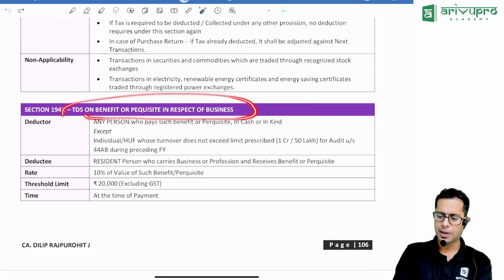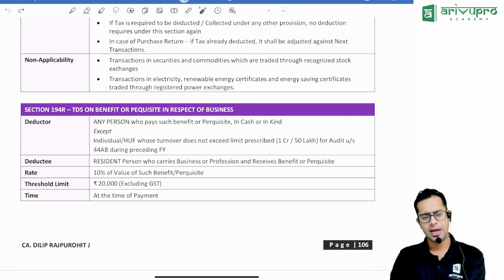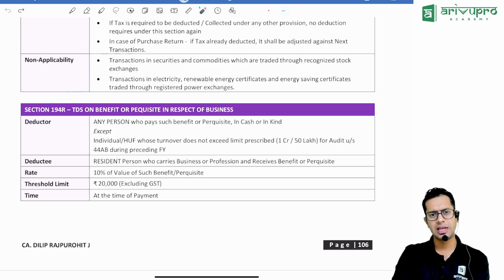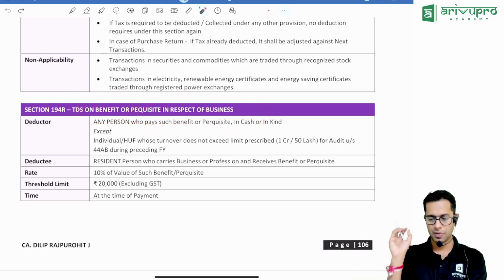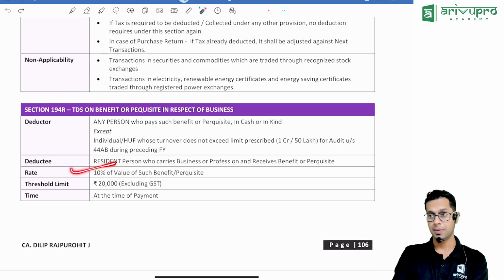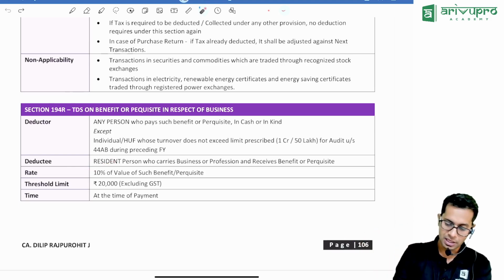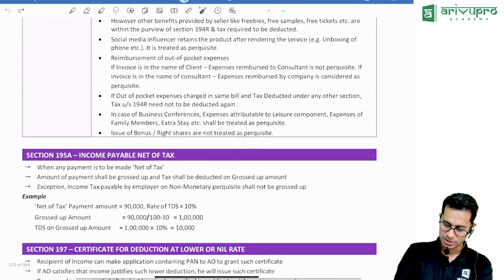194R. If you have received any perquisites in respect of your business, say I am doing business, I have electronic stores, I am selling goods of Samsung company, and Sony company. I sold a huge amount of goods of Sony company. Sony company became very happy, they gave me a Mercedes car. Now this Mercedes car is a perquisite which I received because of my business. The lawmaker says TDS is required to be deducted at 10% on this, because this perquisite is treated as business income, if the value is more than 20,000 rupees.